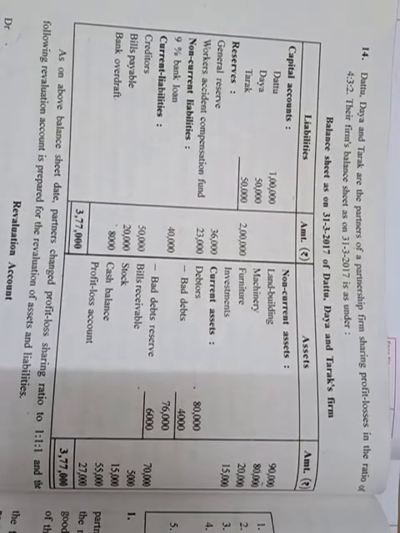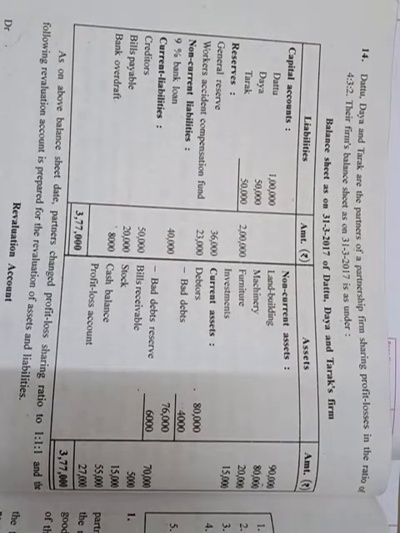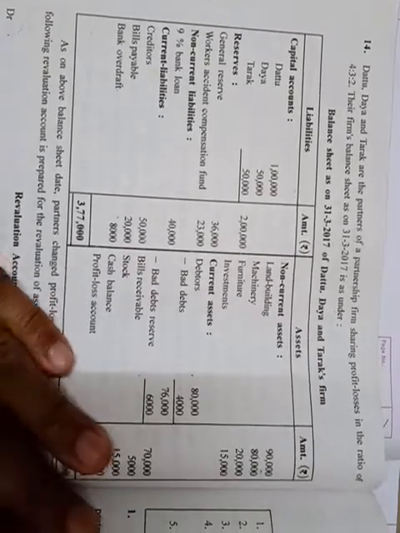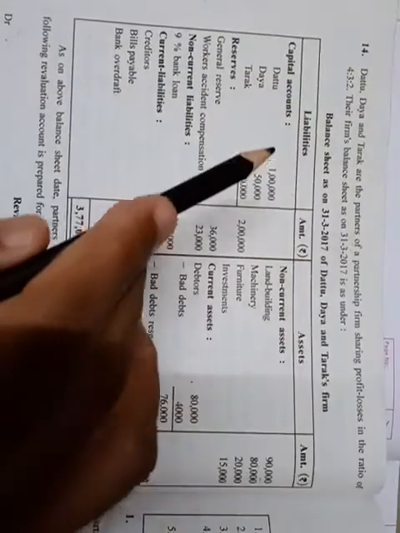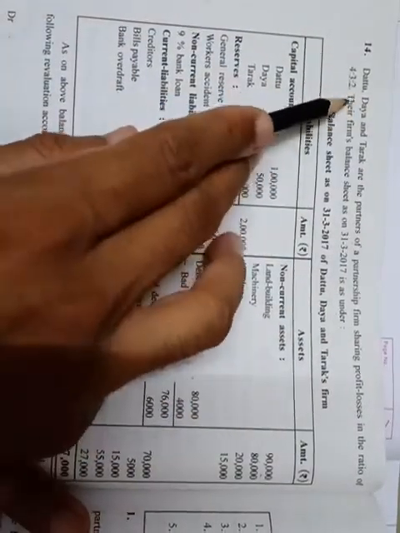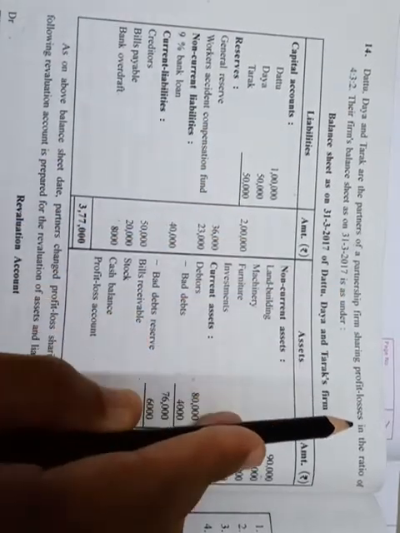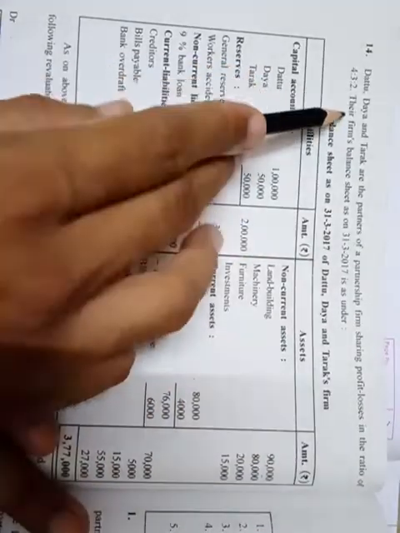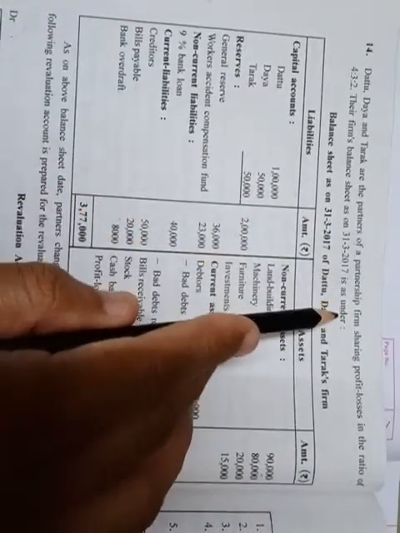We'll solve question number 14 now in exercise 4 about reconstruction of partnership. I'll read the question first, then we'll prepare the necessary things for this sum. Dattu, Daya and Tarak are the partners of a partnership firm sharing profit and losses in the ratio of 4:3:2. Their firm's balance sheet as on 31/3/17 is as under.